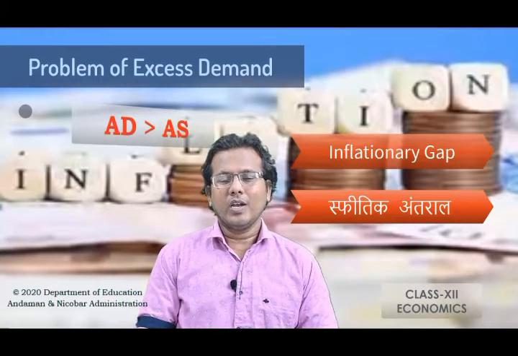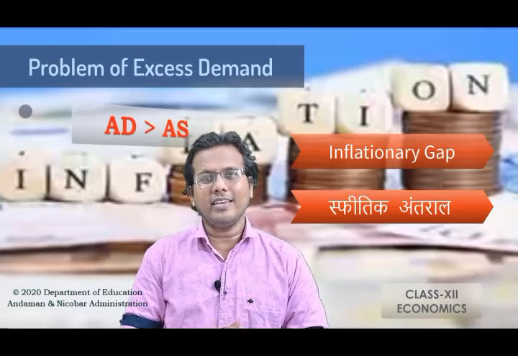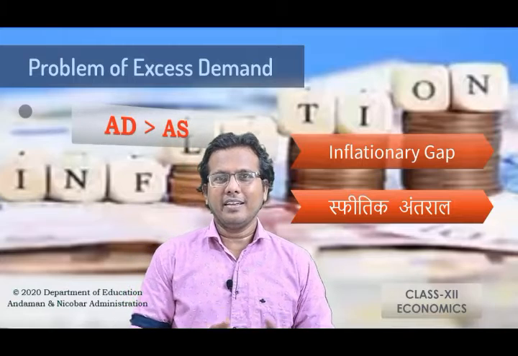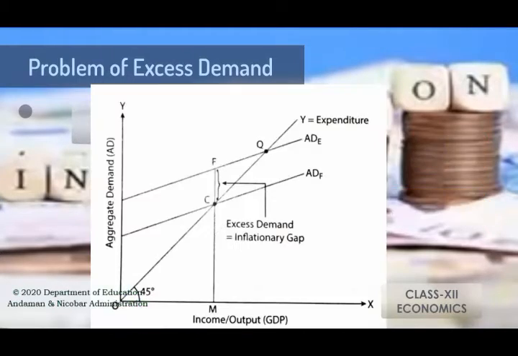तो बच्चों, look at the diagram. With the help of this diagram, we can locate the inflationary gap, where we can see both the AD curves. In this diagram, we can see the x-axis and the y-axis. On the x-axis, we have the value of income, that is output GDP, and on the y-axis we have the value of AD, aggregate demand. Here you can see three curves which have been drawn in the diagram.